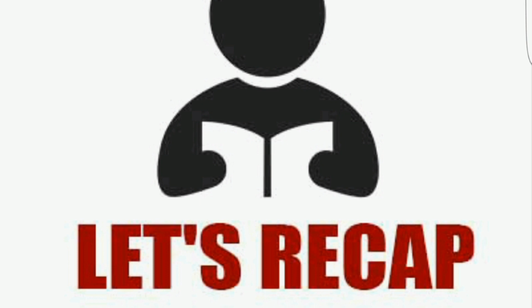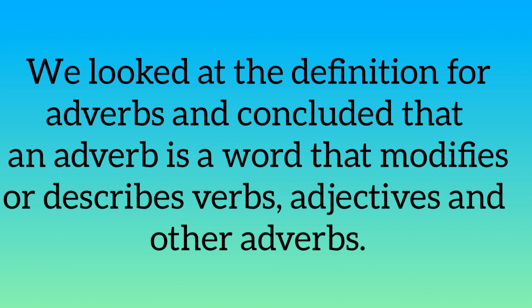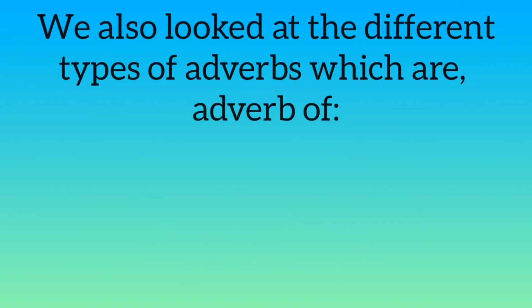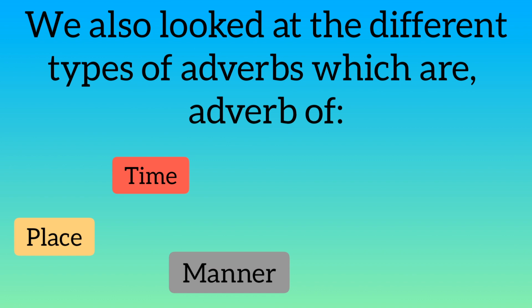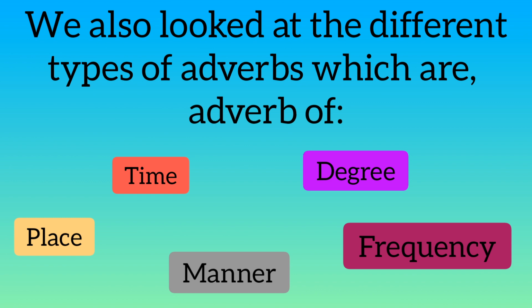Let us now have a brief recap. Today, we looked at the definition for adverbs and concluded that an adverb is a word that modifies or describes verbs, adjectives, and other adverbs. We also looked at the different types of adverbs, which are adverb of time, place, manner, degree, and frequency.